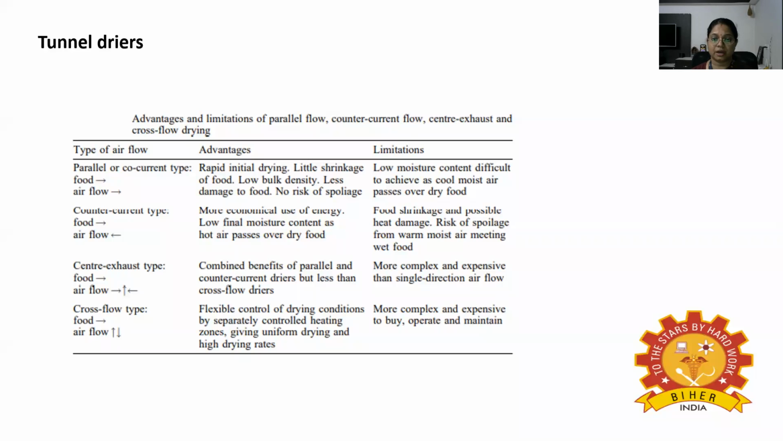This ability to dry large quantities of food in a relatively short time made tunnel drying widely used. However, the method has now been largely replaced by conveyor drying and fluidized bed drying as a result of their higher energy efficiency. In this table, you can see the advantages and limitations of the different flows, that is parallel current, center exhaust, and cross flow drying. The type of air flow used has been given, then the advantages and their limitations.